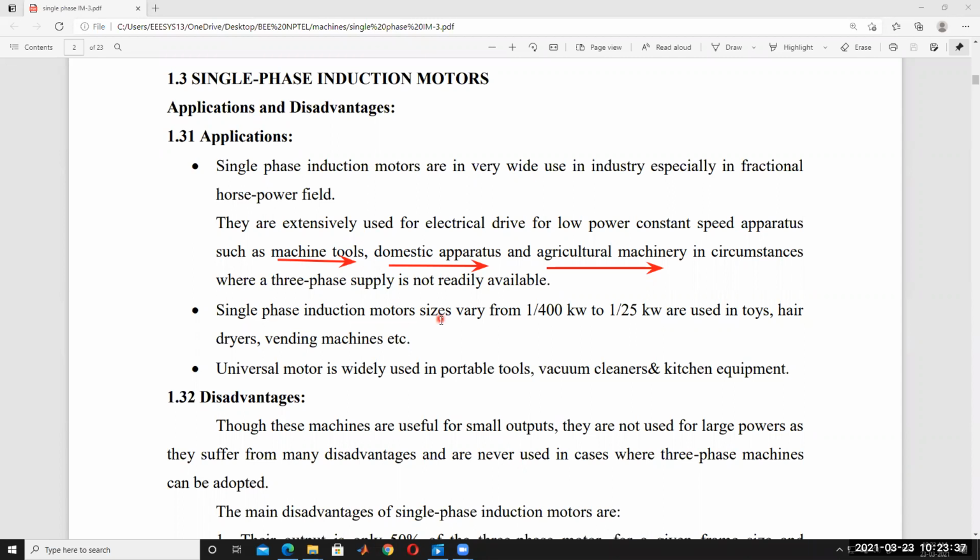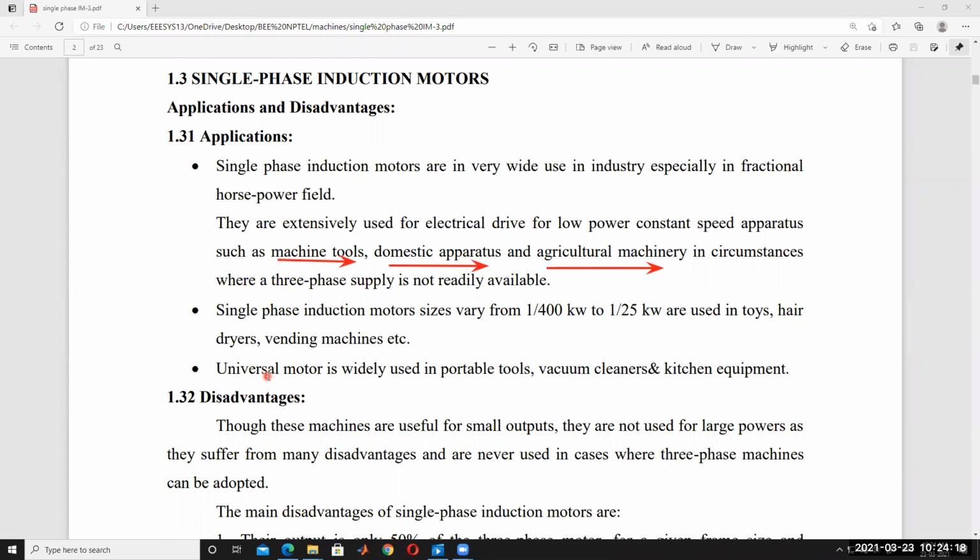Single phase induction motors vary in size from 1/400 kilowatt to 1/25 kilowatt. They are used in toys, hair dryers, vending machines, etc. One such motor, the universal motor, is widely used in portable tools, vacuum cleaners, and kitchen equipment. It operates on both AC and DC.